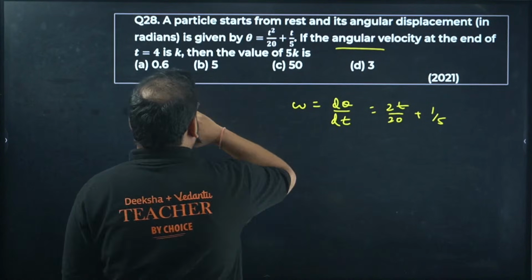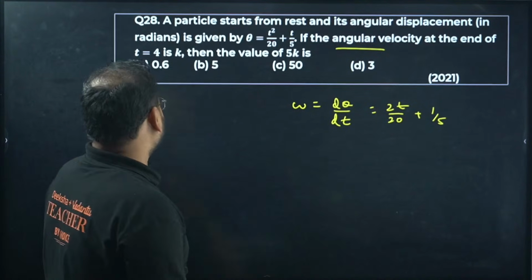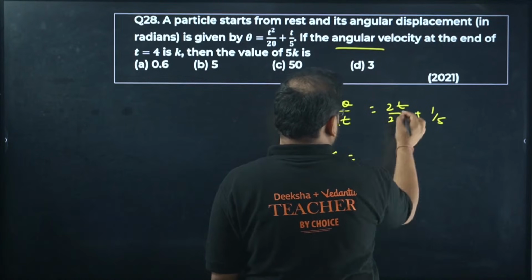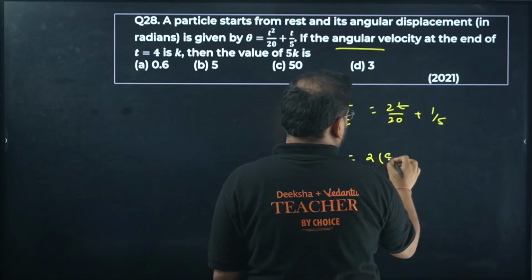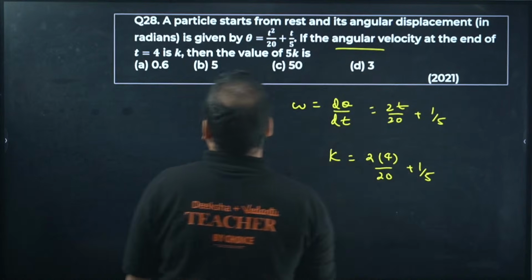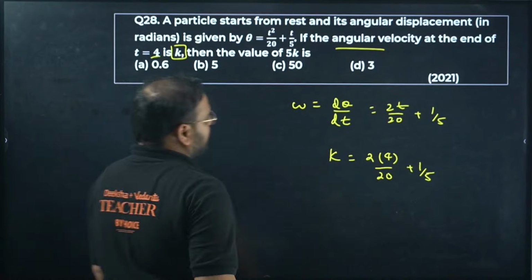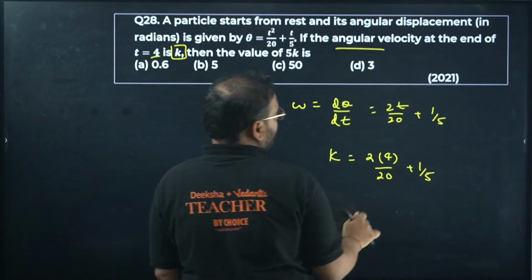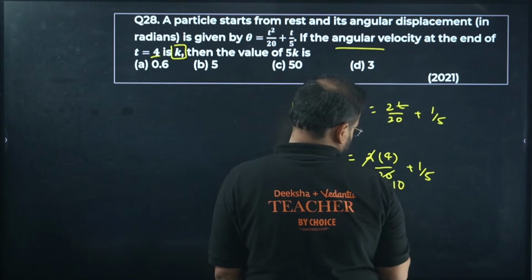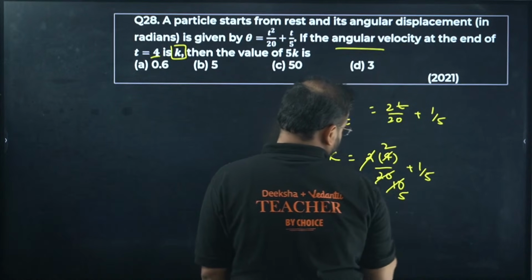Starts from rest. If the angular velocity at the end of the 4 seconds is k, so this value is given as k. So at 4 seconds it means 2 into 4 by 20 plus 1 by 5. Correct, no? Velocity is given as k when t is 4. So it becomes 10... 5.